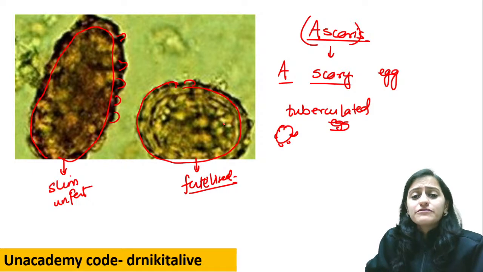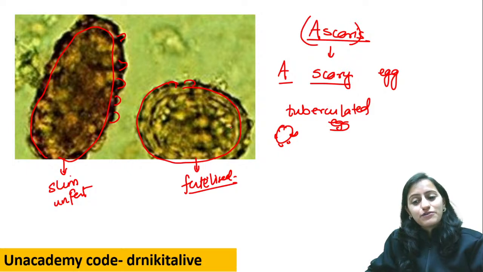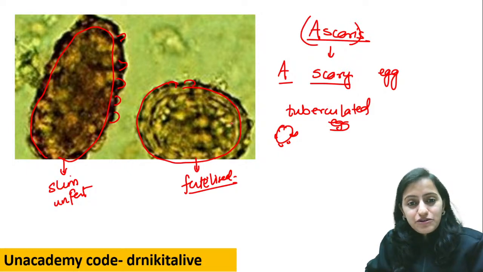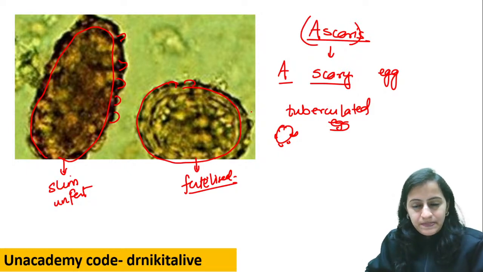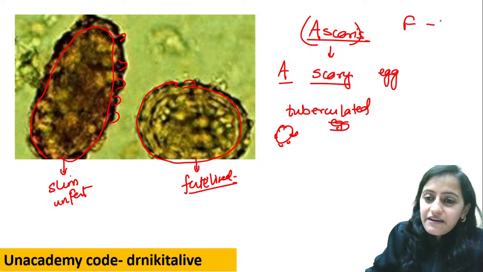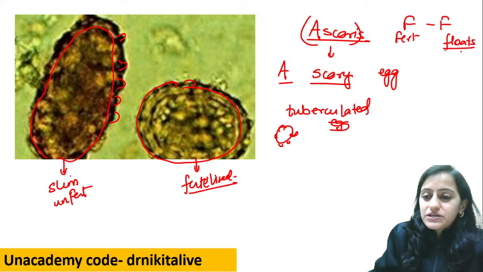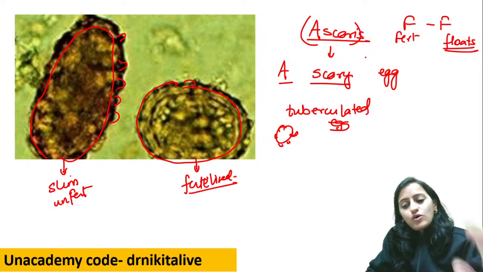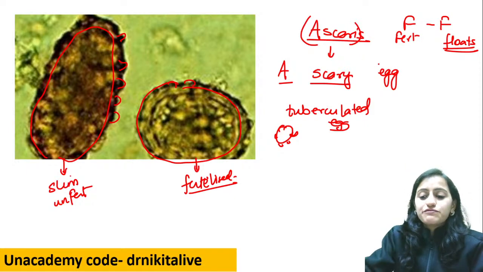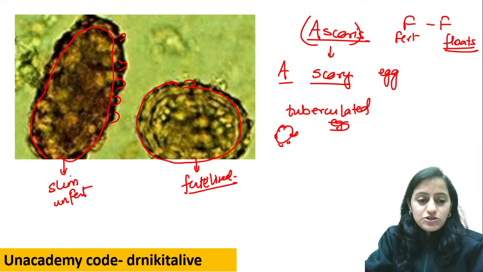Now, out of this, which egg floats in saturated salt solution? Unfertilized or fertilized? Which one floats? Remember, F for F: it is the fertilized egg which floats. I'll tell you the mnemonic towards the end, for all the eggs that float. So fertilized egg floats. This is how you'll identify Ascaris.